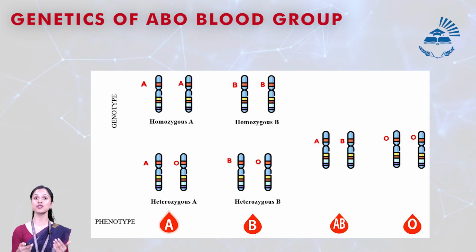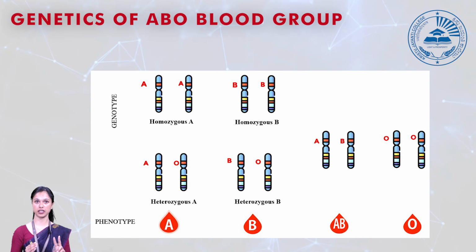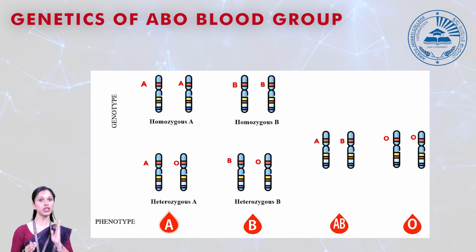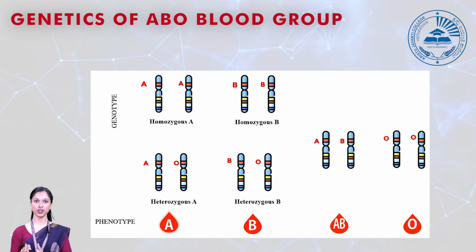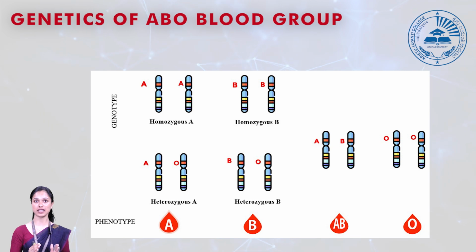In the same way, there is a heterozygous condition, where you have 2 different alleles. For A blood group, A phenotype, you can have the A allele as well as the O allele. That is a heterozygous condition. So for blood group A, you're going to have 2 genotypes, homozygous A and heterozygous A. Homozygous is AA, and heterozygous is A and O. Same as in B, you're going to have 2 genotype conditions, one homozygous and one heterozygous. The homozygous condition will be both B alleles, and the heterozygous will be one B allele and one O allele.